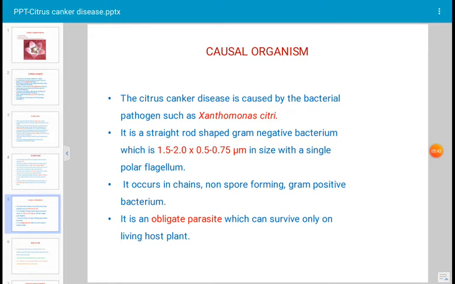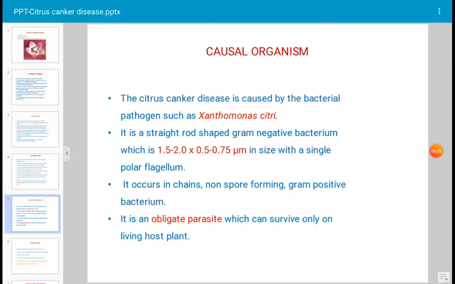Causal organism. Which pathogen causes this disease? Citrus canker disease is caused by a bacterial pathogen. The name of the bacterium is Xanthomonas citri. It is a straight rod shaped, gram-negative bacterium. Its size is 1.5 to 2.0 by 0.5 to 0.75 μm with a single polar flagellum, which is attached to one side. It occurs singly or in chains, and it is non-spore forming. It does not form spores during its life cycle.